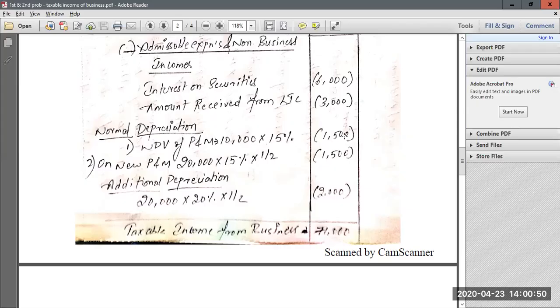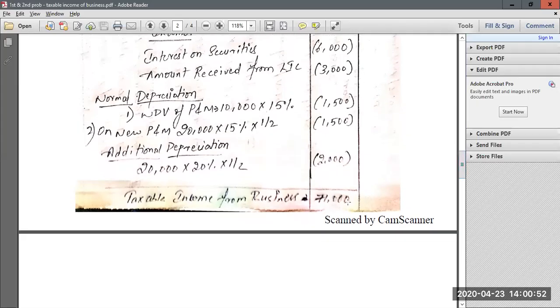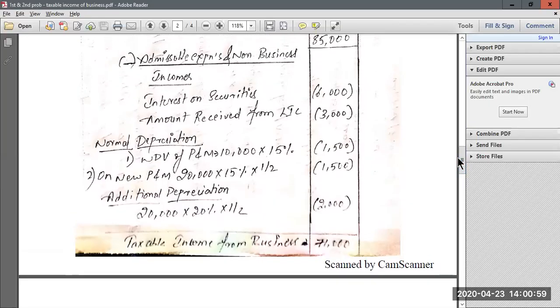So all this amount we have to deduct from net profit, and whatever end result, 71,000, you get, that will be your taxable income from business. So this is about the first problem. Hope you have understood the first problem.